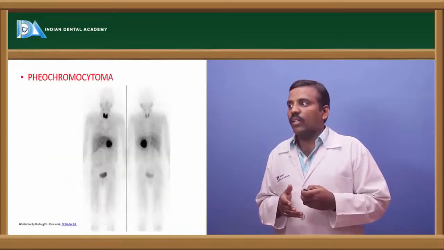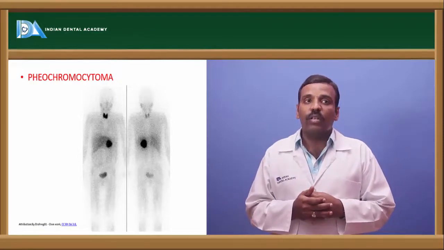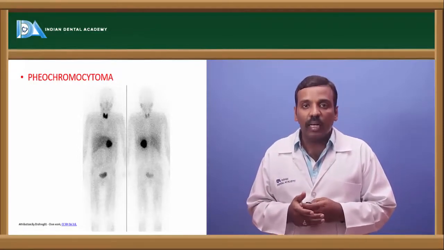Okay, and by the hyper and hypoactivity of this, the person will get pheochromocytoma.